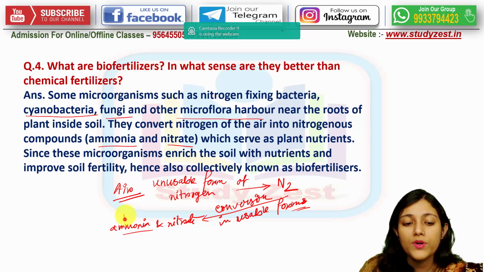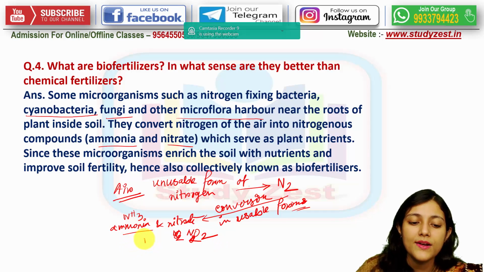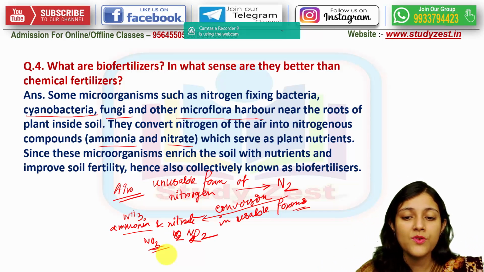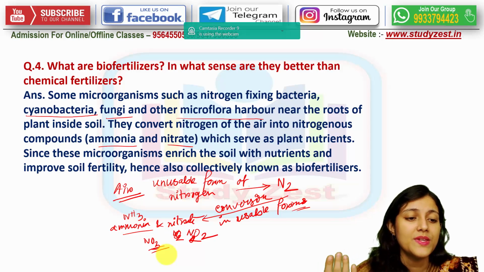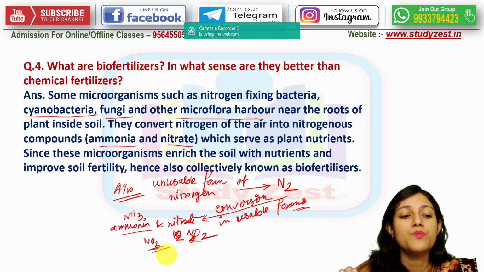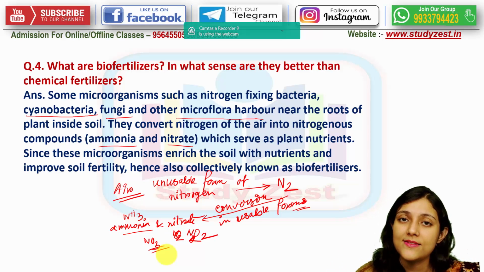So ammonia, nitrite, यहाँ पर this is NO2, nitrate will be NO3. So these are the usable forms of it. Now they serve as the plant nutrients. Since these organisms enrich the soil with the nutrients and also help to improve the soil fertility, they are collectively known as biofertilizers, right?